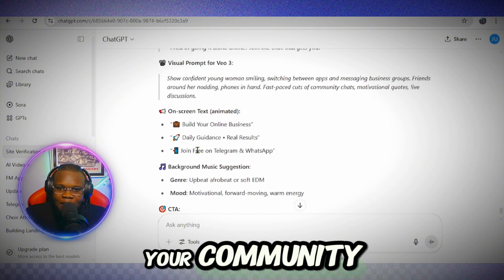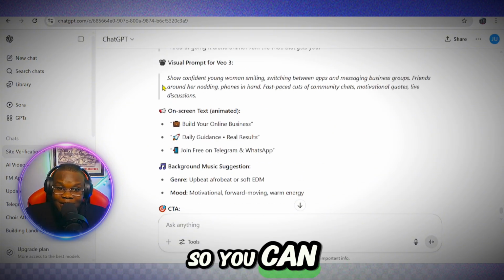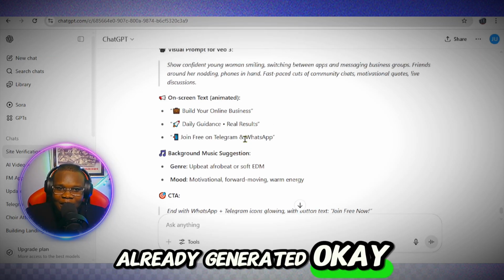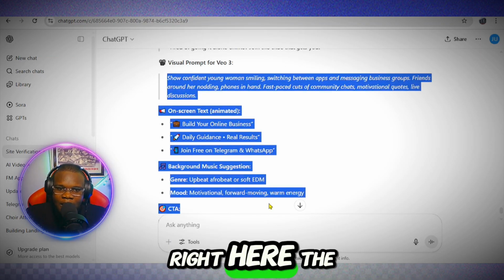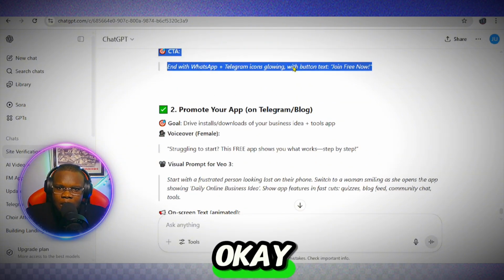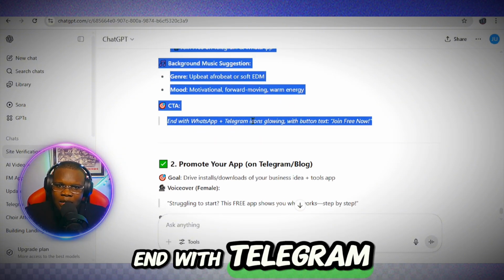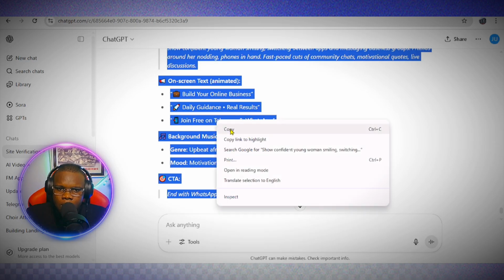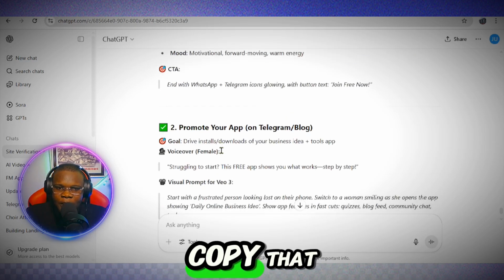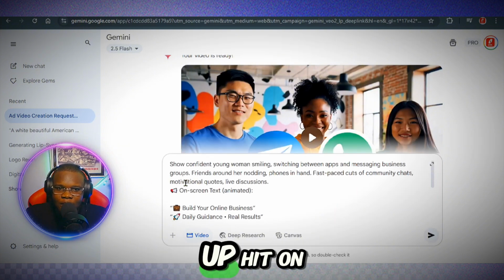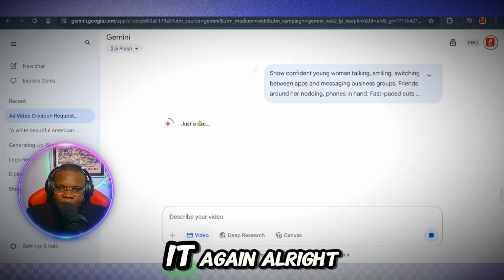To grow your community, this is what they said. All right, so you can see this one is a detailed prompt just like those ones I have already generated. Okay, I'm going to simply copy this one right here, the call to action. Okay, so that's the call to action, and with Telegram icon and so on. When you copy that, go over to VEO, paste the prompt right here, scroll up, hit on the send button. Let's wait for it again.